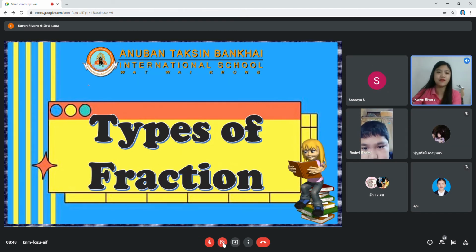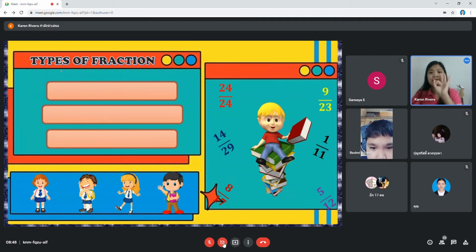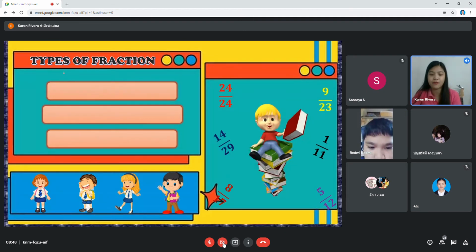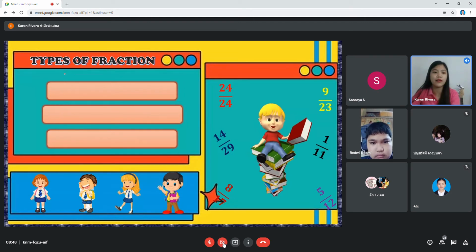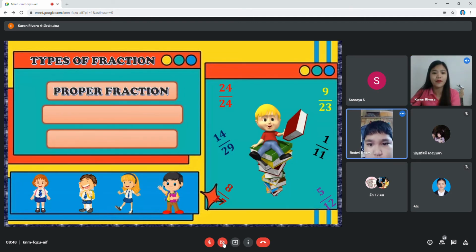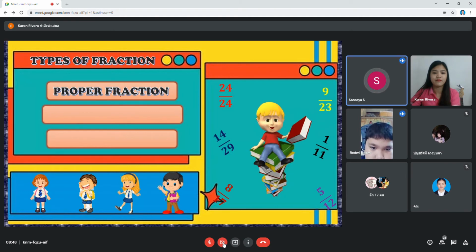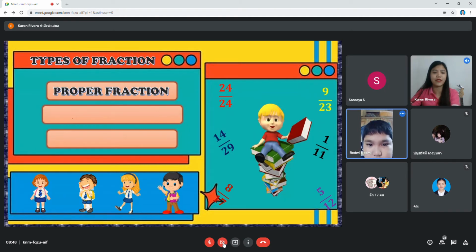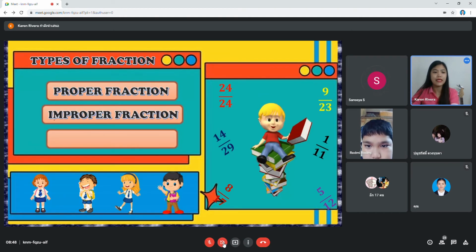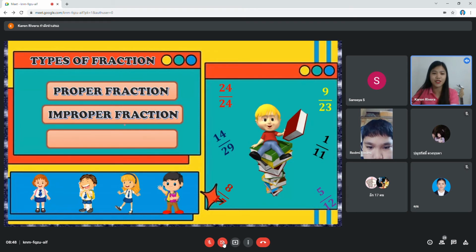So in types of fractions, we have 3 types. Okay, I repeat. We have 3 types. Number 1, proper fraction. Can you read it? Proper fraction. Okay, next, number 2, improper fraction.